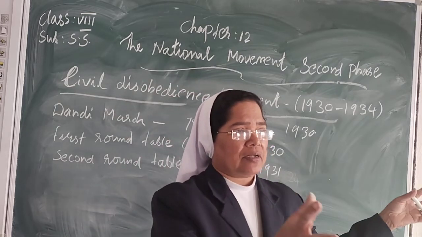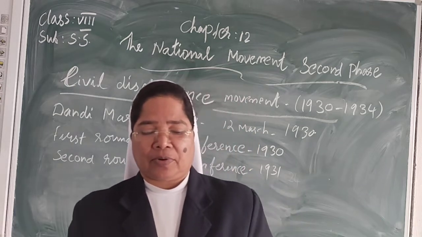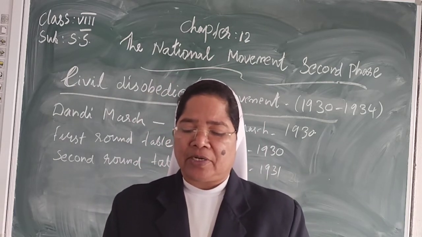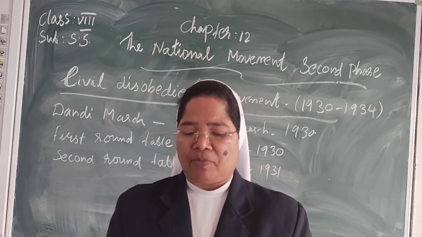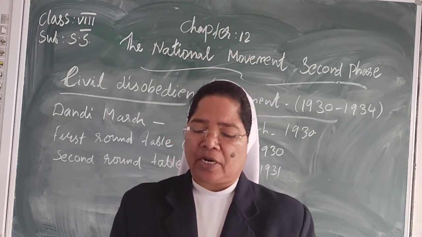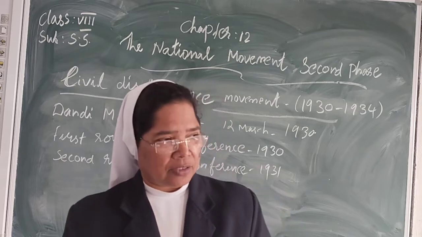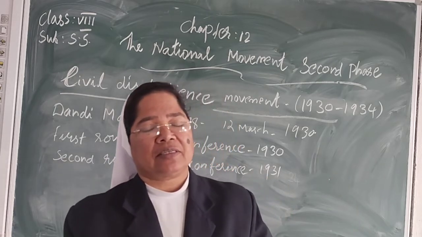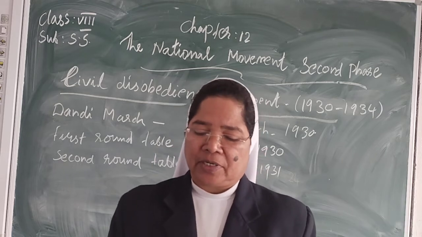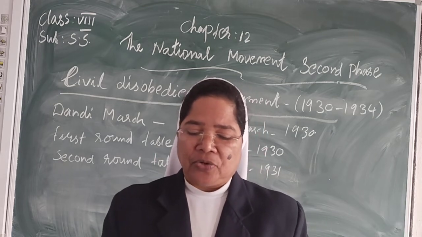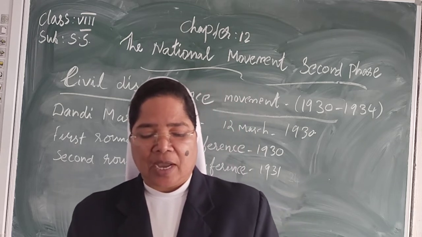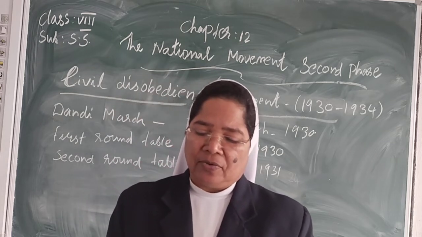Most of these people claimed to represent only their own communities. Only Gandhiji represented the whole country. The government refused to accept the demands put up by Gandhiji, and the conference ended in failure.